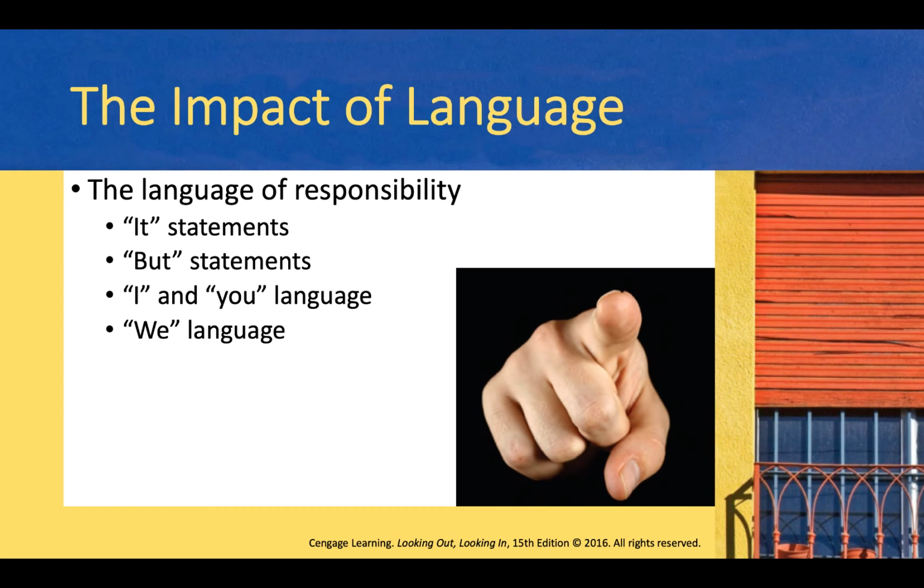Now, when the goal is to be absolutely clear, however, the most responsible approach is to deliver the positive and negative messages separately so they both get heard. We've seen I language as a way of accepting responsibility for a message. In contrast, you language expresses a judgment of the other person.